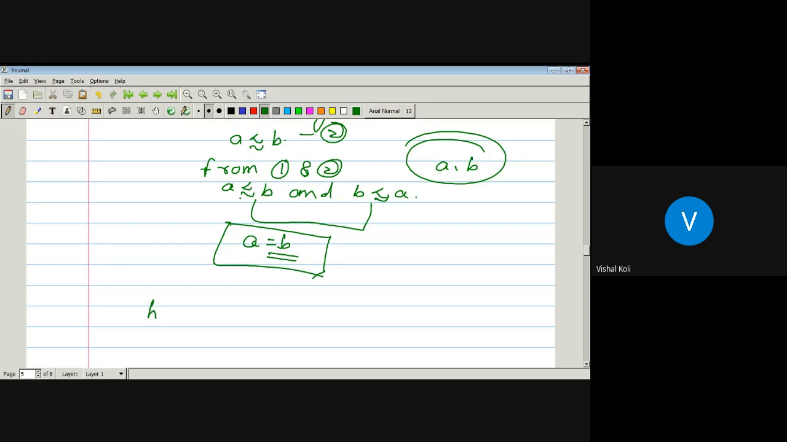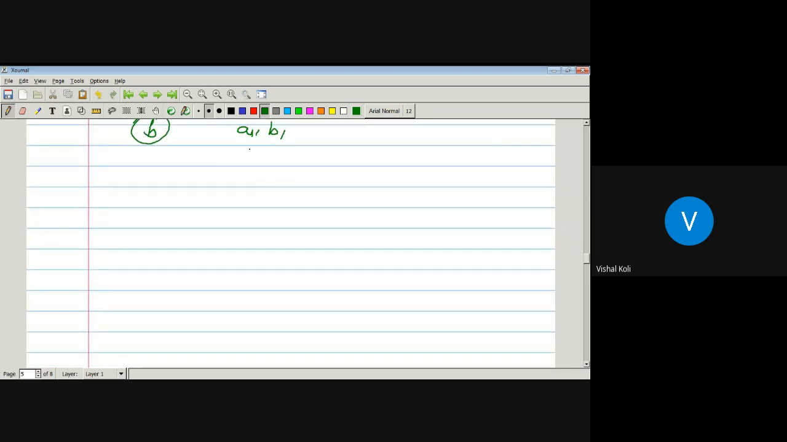Similarly, we can prove it for the least element. We assume that a1 and b1 are any two least elements of the poset, and whenever we assume that a1 is a least element, then it succeeds all the other.